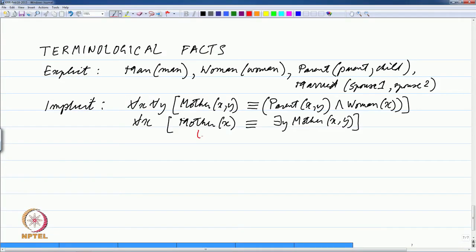and we are overloading the predicate name, but we assume that that is only for our benefit, but as far as the system is concerned, you can distinguish it by the fact that one of them has arity 1 and one of them has arity 2, right. So, this is arity 1 and this one has arity 2. So, they are really different relations in the domain. We just happen to be calling both of them mother essentially.